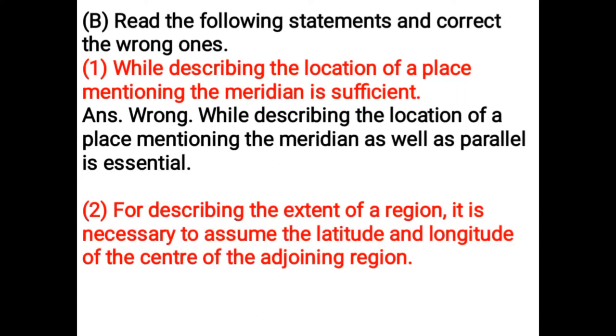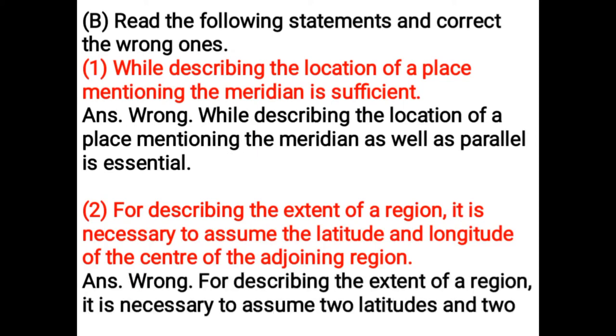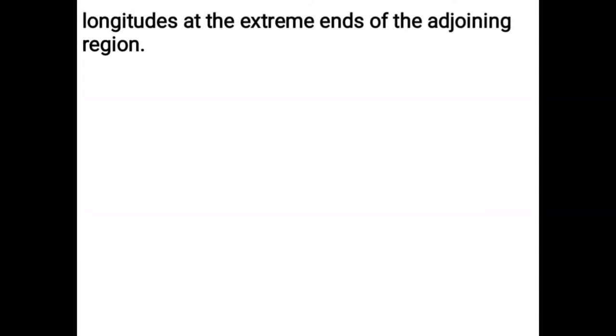For describing the extent of a region, it is necessary to assume the latitude and longitude of the center of the adjoining region. Wrong. For describing the extent of a region, it is necessary to assume two latitudes and two longitudes at the extreme ends of the adjoining region.